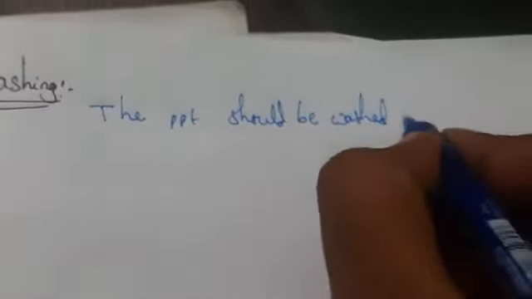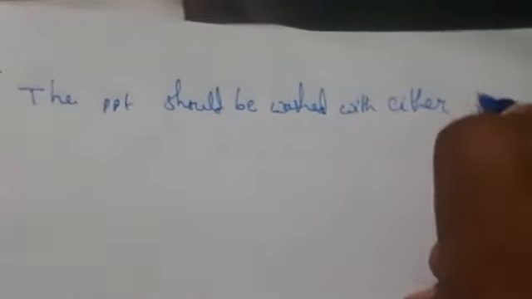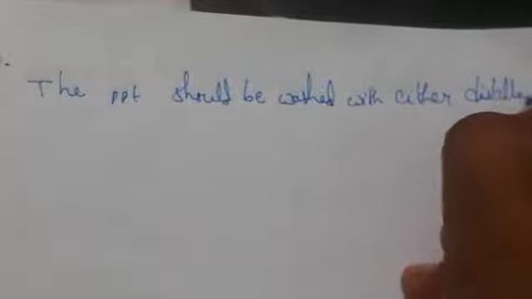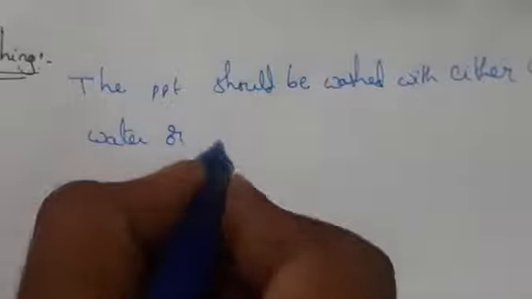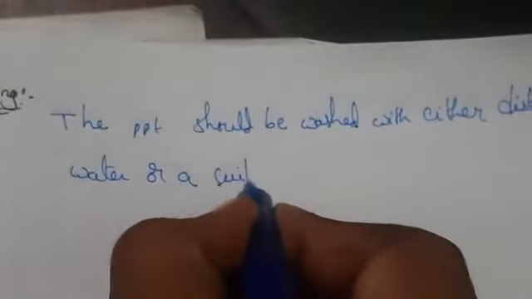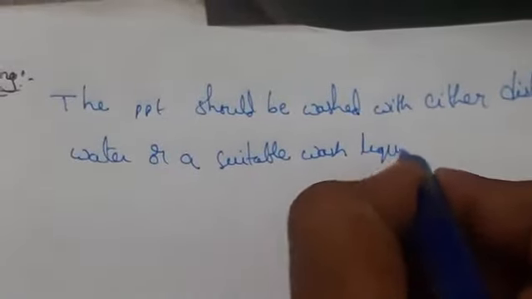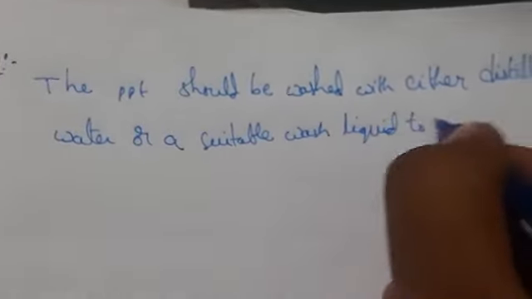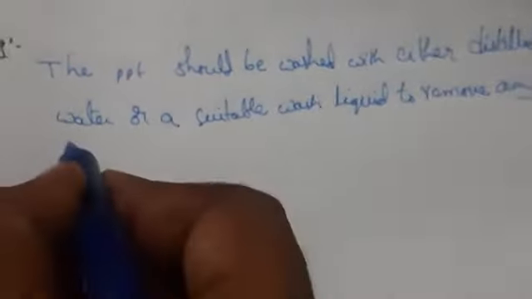The precipitate should be washed with either distilled water or a suitable wash liquid to remove any impurities.